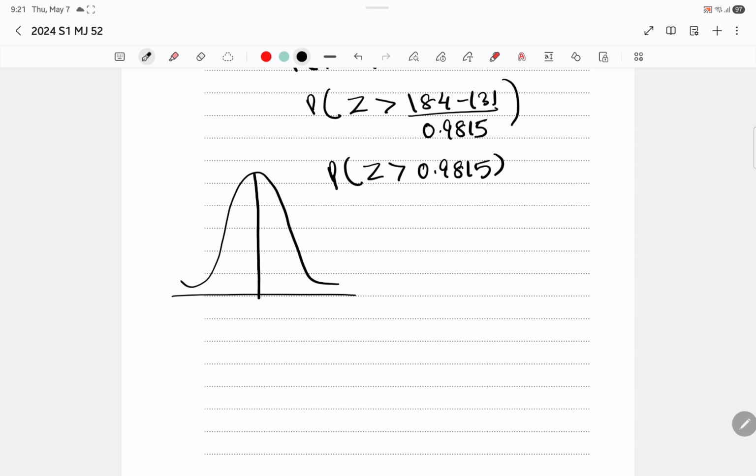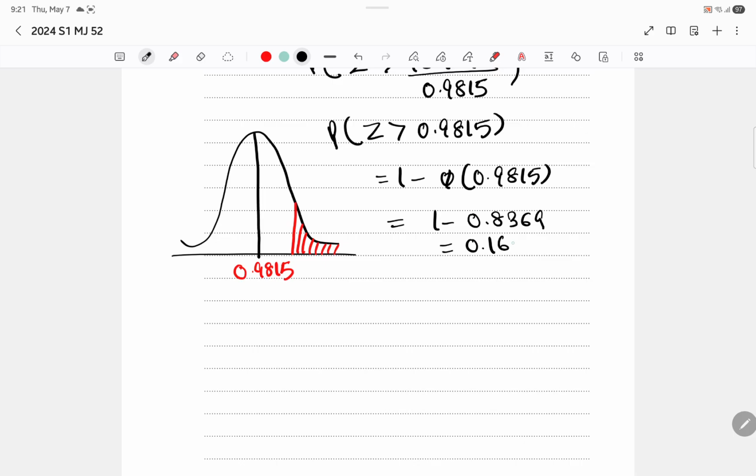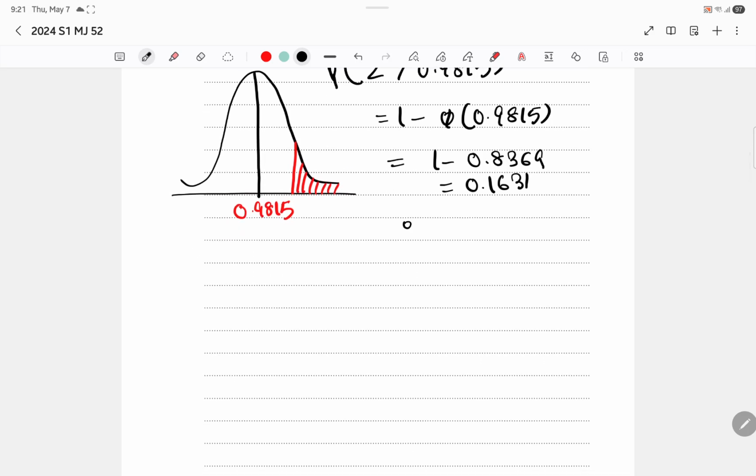We need the part greater than this, so we subtract from 1 the value for 0.9815, using the calculator or MF19. That's your probability. We have to write it as a percent, so multiply by 100, and the percentage you get is 16.3%. 3 SF, guys, so one answer done.